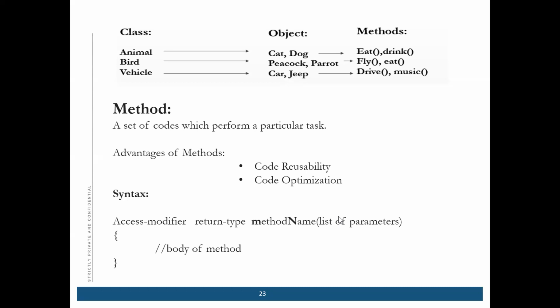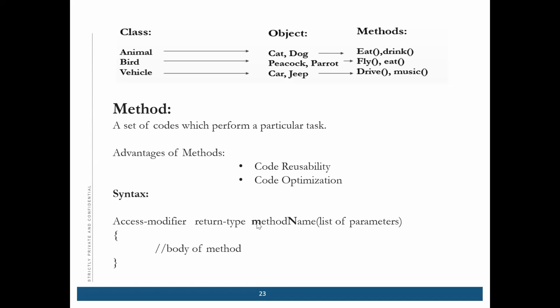Okay, the syntax of a method is: access modifier, which means public, protected, private, or default. Then the return type, which is void or integer or string, anything could be there. And then the method name.